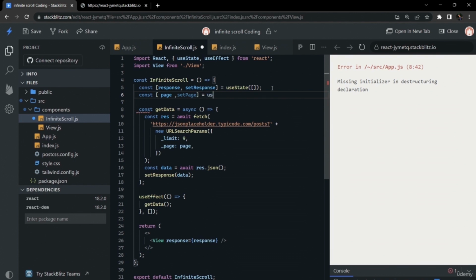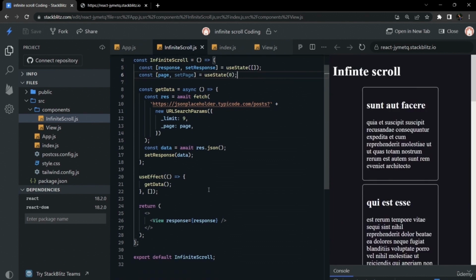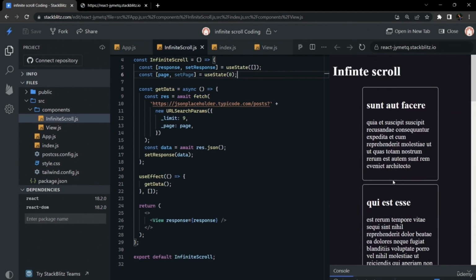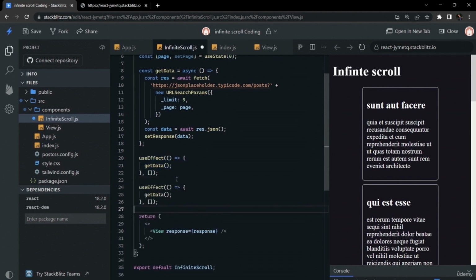At the initial load this should be 0, so it is working fine for the 0 event. Now we have to make this dynamic, so that as we scroll to the bottom and this scrollbar hits the bottom, we make another fetch call with the updated state of 1. So we have to increment by 1 on each instance of the bar hitting the bottom. So we will create another useEffect for that event.